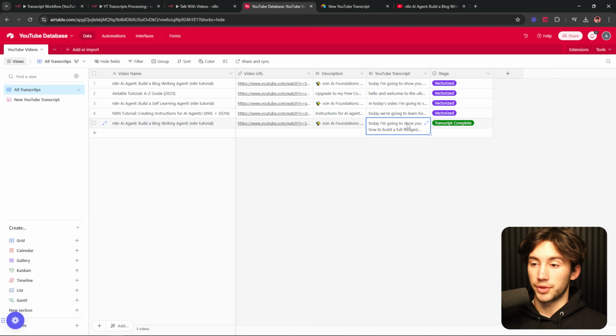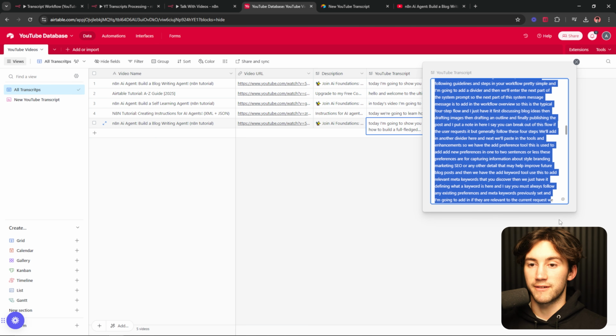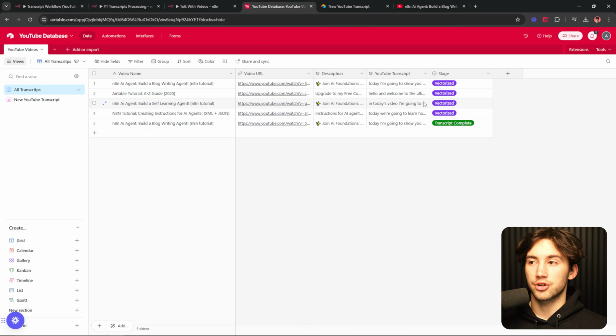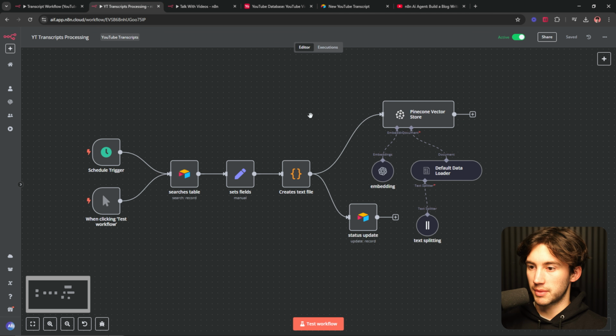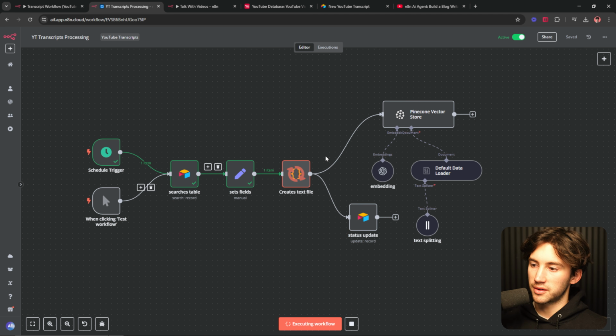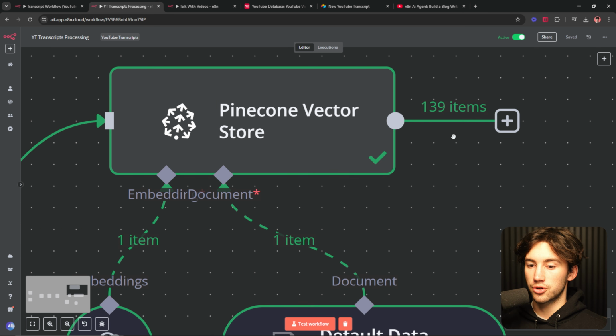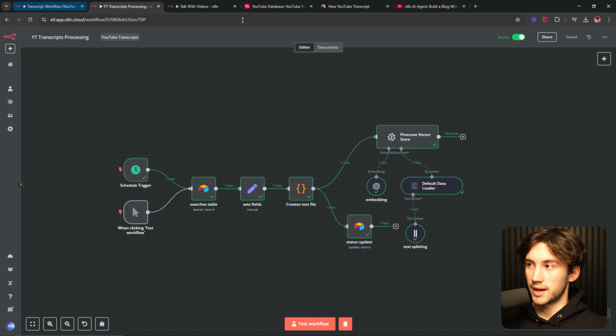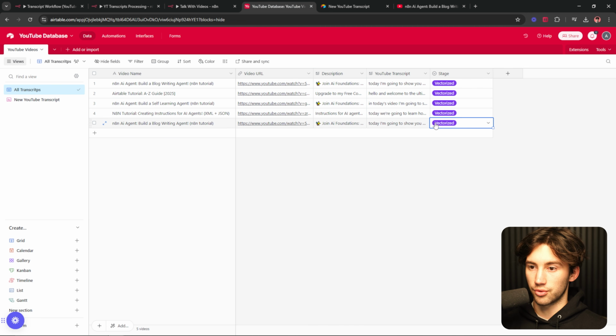So you could do multiple things with that, but what you could also do is upload this transcript to a vector database, and you could actually talk to this transcript. So let me show you an example of that real quick. In this automation, it automatically adds that transcript to something called a Pinecone database. So when I hit test workflow, what this is going to do is search my table for new items and then add it to my vector store. As you can see, it created 139 new records for me, and then it updated my status automatically to vectorized.